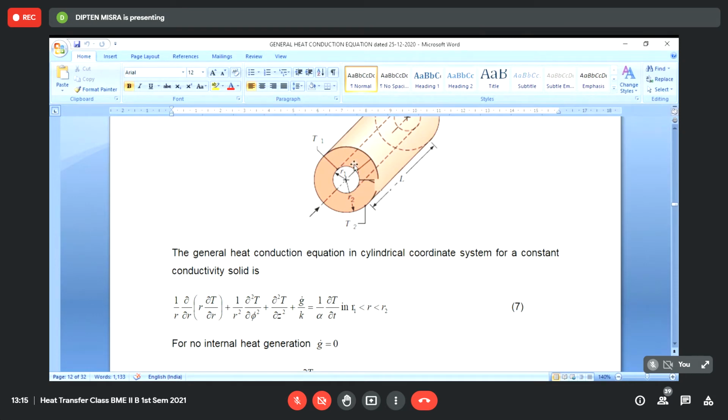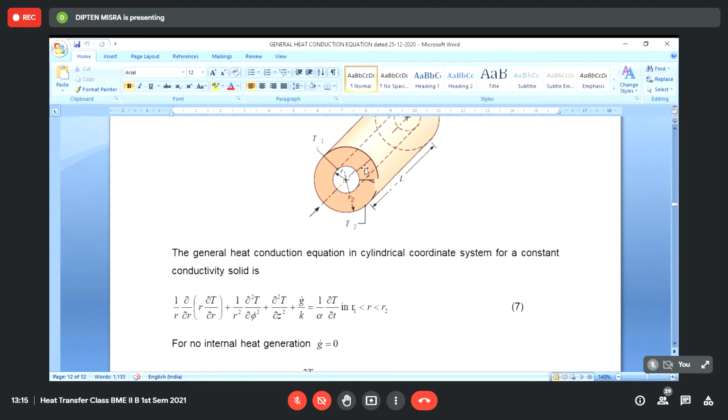So if you neglect the boundary effects, if the length is very large compared to R2 minus R1, we may expect that the major part of the length will remain uniformly heated at any radial position along the length of this cylinder. T will not change with Z so long as R remains fixed. So if we take 2 points along Z at the same R, we can expect the temperature of those 2 points will remain the same. It will not change along Z.